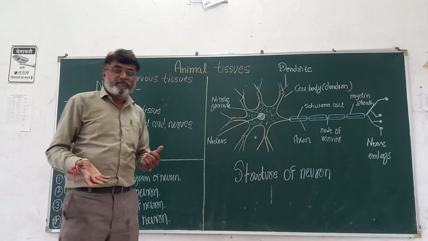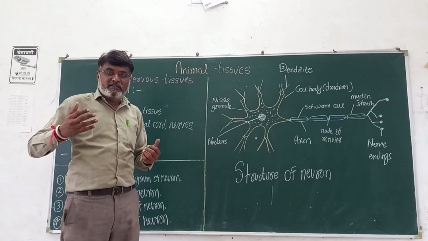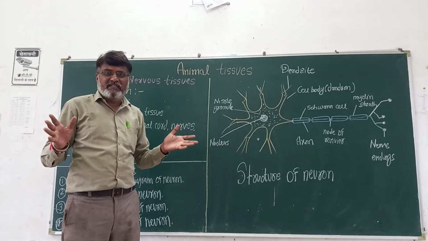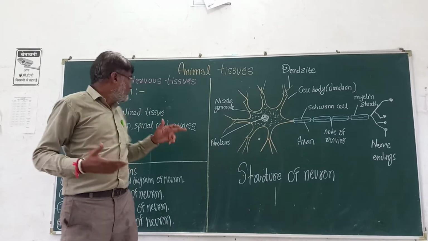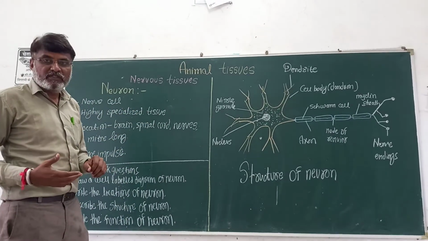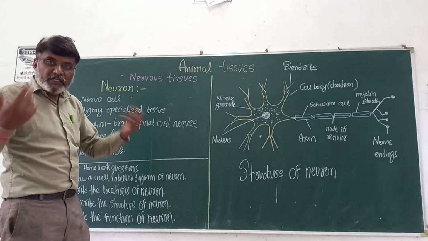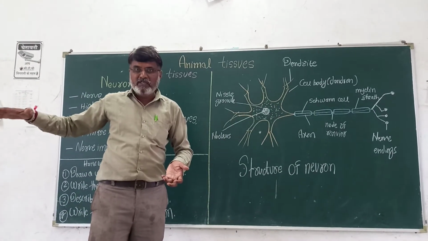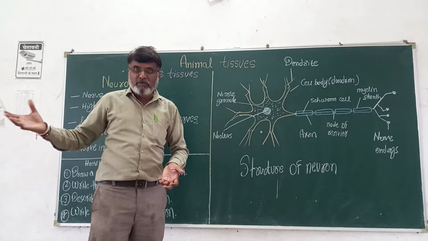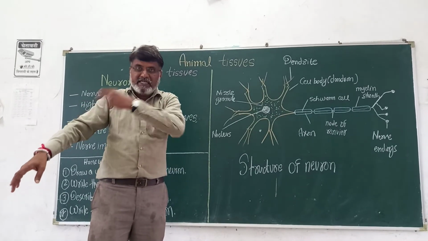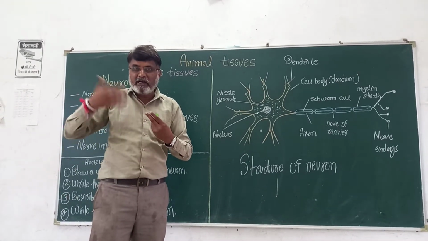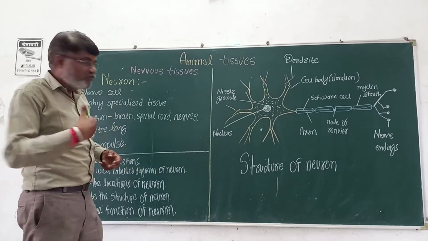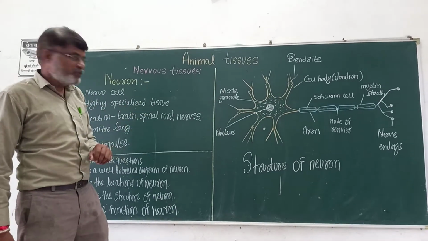Highly specialized means that any stimulus, coldness, hotness, or a mosquito biting, anything in nature, we get immediately due to these highly specialized tissues. So we cannot get injured. If suddenly our hand is on a hot object, we will suddenly remove it, because the nervous system passes the impulses to the spinal cord and brain, and the brain gives the command to remove the hand. In this way this system works. This is highly specialized tissue.